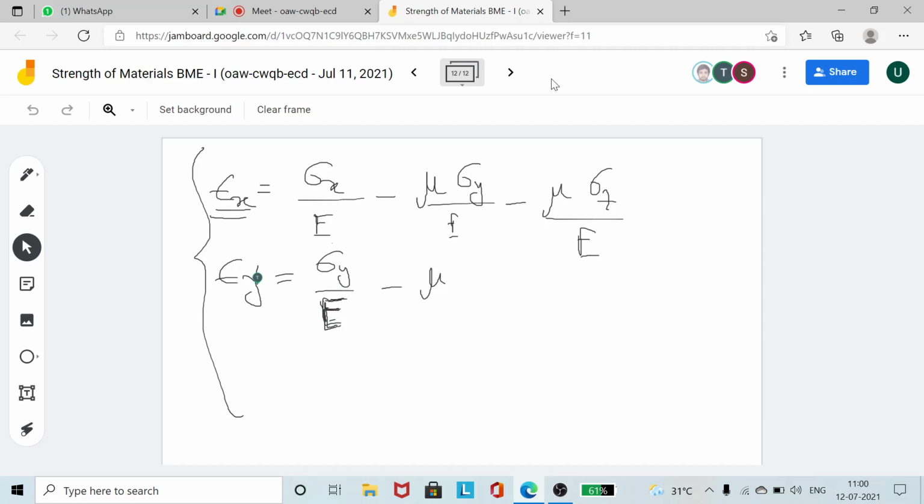So the strain in the x direction is sigma x by E, you know, okay? But there is always a reduction in the other dimensions also. So the lateral strains in the other dimensions are given by the Poisson ratio into that strain. Again in the z direction it is this one. Since they are negative strains, they will be subtracted. Okay, that's enough for today. Next day onwards we will be studying this.